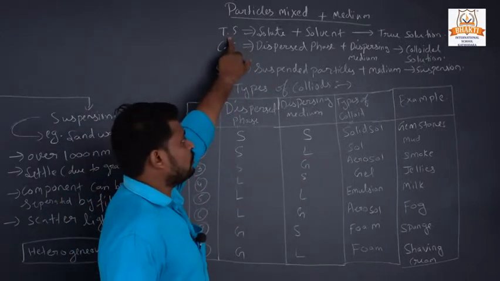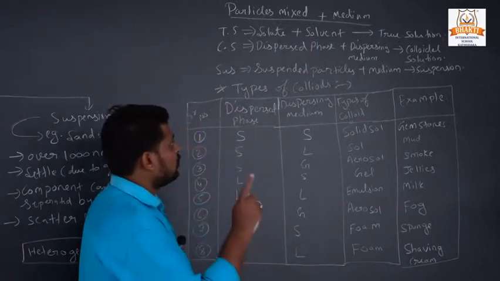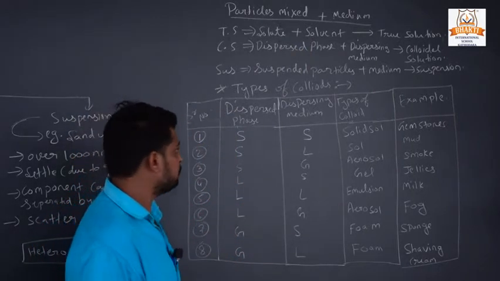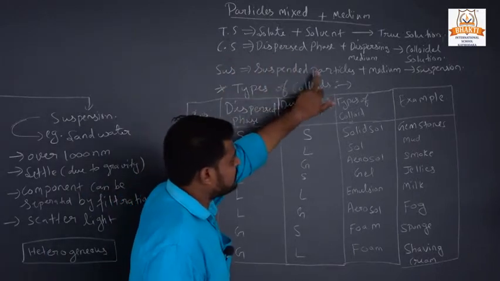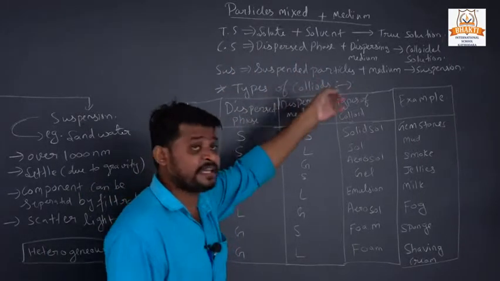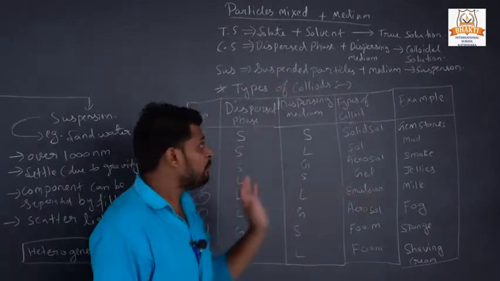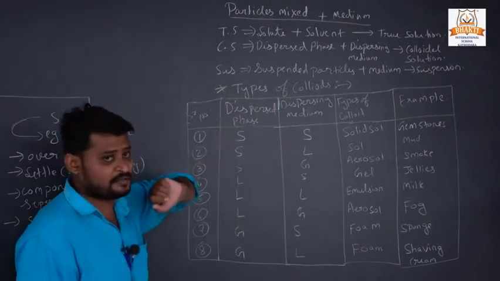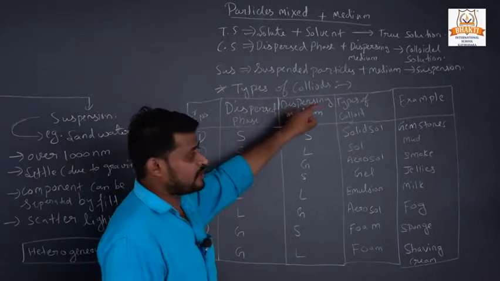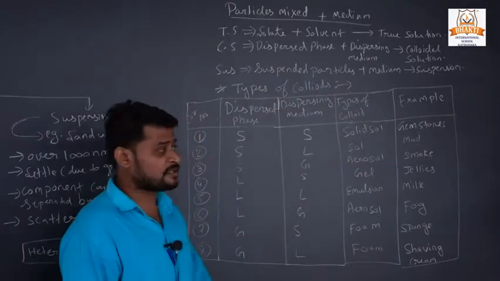In a true solution, solute and solvent are mixed. In a colloidal solution, the dispersed phase is mixed with the dispersing medium. And in a suspension, suspended particles mix with a medium, and that is called a suspension.